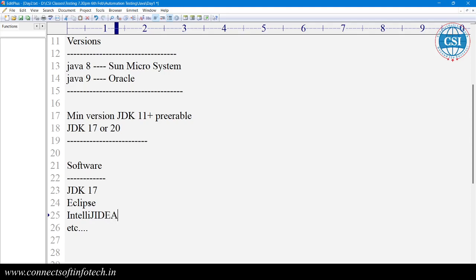We will go with Eclipse first, and later, once you are familiar with Eclipse, you can install a different IDE, that is IntelliJ IDEA.